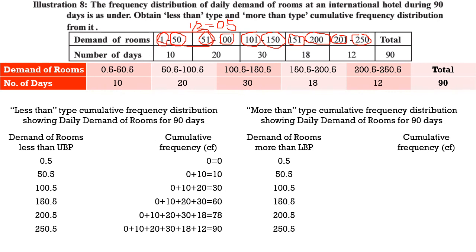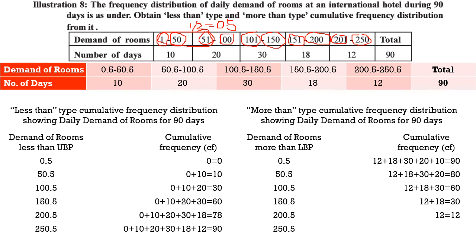Now the first class, more than that is everything, so the total of 12, 18, 30, 20 and 10 is 90. I am taking the reverse calculation so dropping becomes easier. Next, I drop the first class and total from the second class: 12, 18, 30 and 20, the total is 80. Now I drop the second class: 12, 18 and 30, total is 60. Then I drop the 30: 12 and 18 only, total is 30. I drop the 18, only 12, and the last was an additional value, so the total frequency is 0.